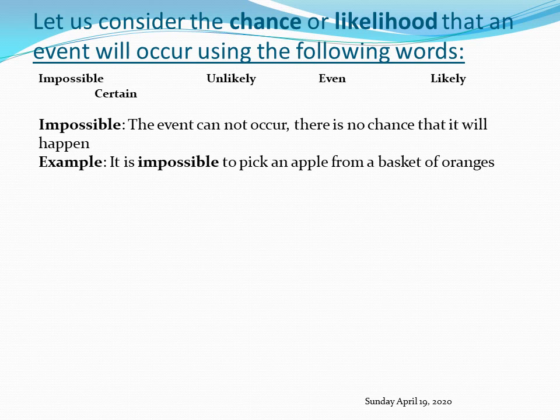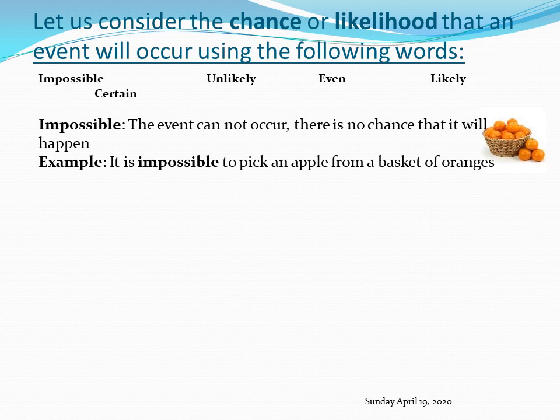If I said I have a basket of oranges, and from this basket of oranges I will pick out an apple. If I make such a statement and I ask you what is the likelihood or chance that I will pick an apple from a basket of oranges, your response will be, it's impossible. The basket is full of oranges. How is it possible to pick an apple from it? It's not possible. So the response to this is impossible. It means the event cannot occur.